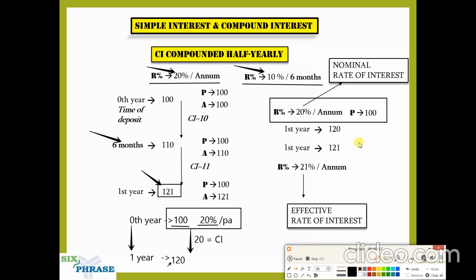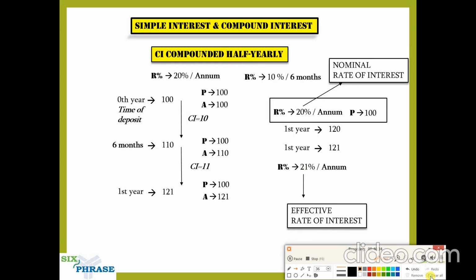So guys, the given 20 percentage is called the nominal rate of interest, and 21 percentage is what we call the effective rate of interest. So you must understand the difference between nominal rate of interest and effective rate of interest. The nominal rate of interest is the rate of interest that is given. Nominal means namesake. For just namesake, it is 20 percentage. But what is the actual rate of interest? The actual rate of interest is 21 percentage, which we name the effective rate of interest. Hope that is clear.